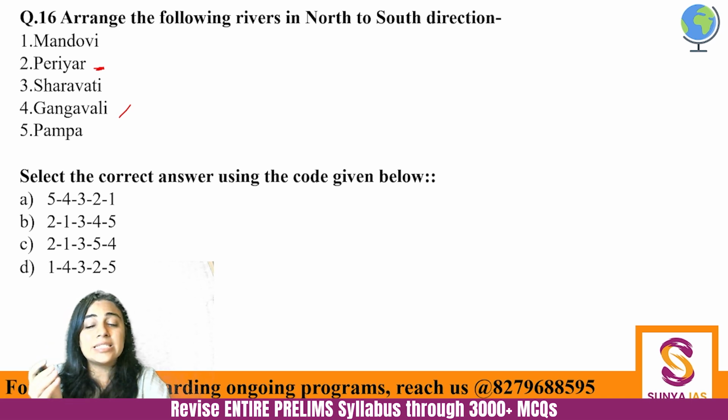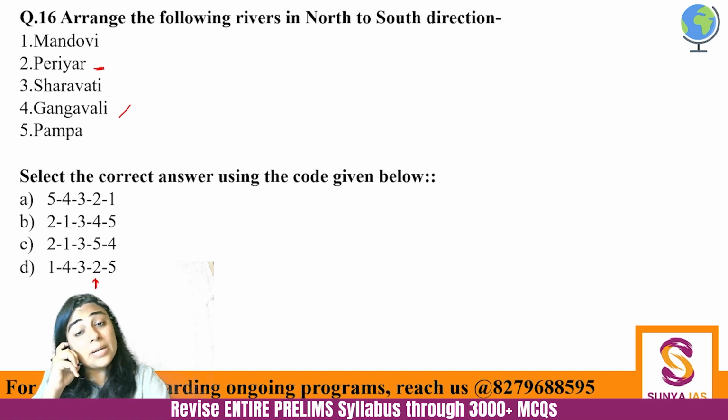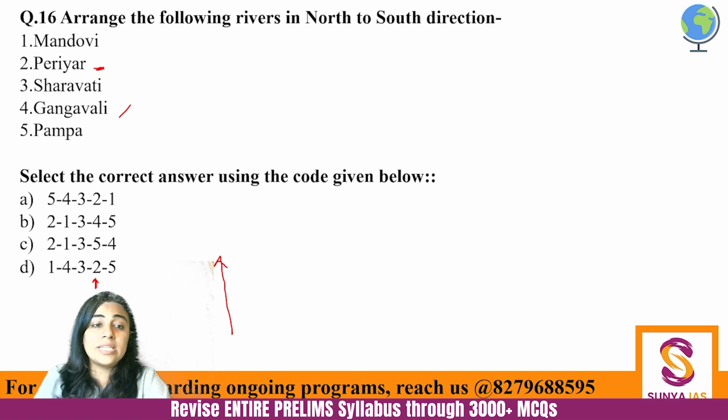So now we will see which is the next best option. That means where is the Periyar river placed in the next place. So Periyar is placed over here. ठीक है? We know that Periyar is one of the most southernmost rivers. So we'll just see the rest of this. So we are going south to north. So there is Pampa, there is Periyar. Then the third says Sharvati. Okay, we don't know. Then the fourth says Gangavali. Again, we don't know. But the fifth one says Mandovi. Mandovi is the northernmost. Now we know that Mandovi is an important river of Goa. Okay?